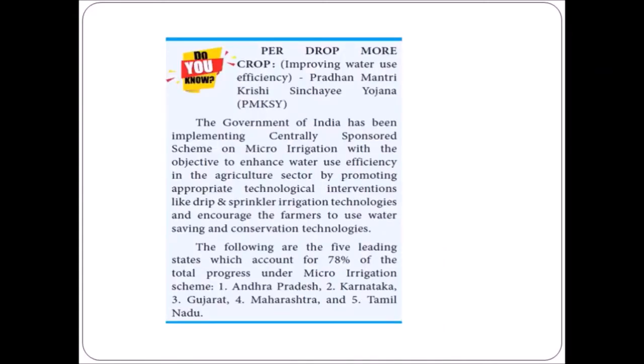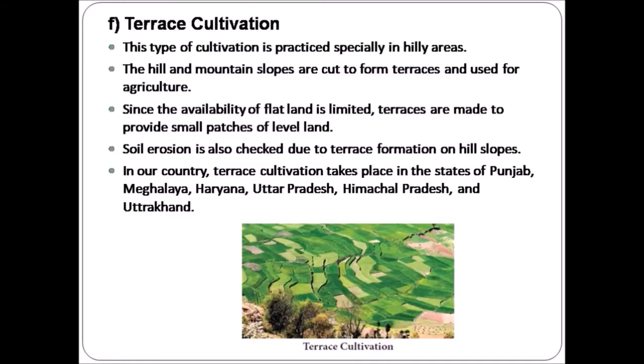Per drop more crop. The government of India has introduced a scheme on micro irrigation to promote modern irrigation techniques such as drip irrigation and sprinkler irrigation technologies. The 5 states which have benefited from this micro irrigation scheme are Andhra Pradesh, Karnataka, Gujarat, Maharashtra, and Tamil Nadu.